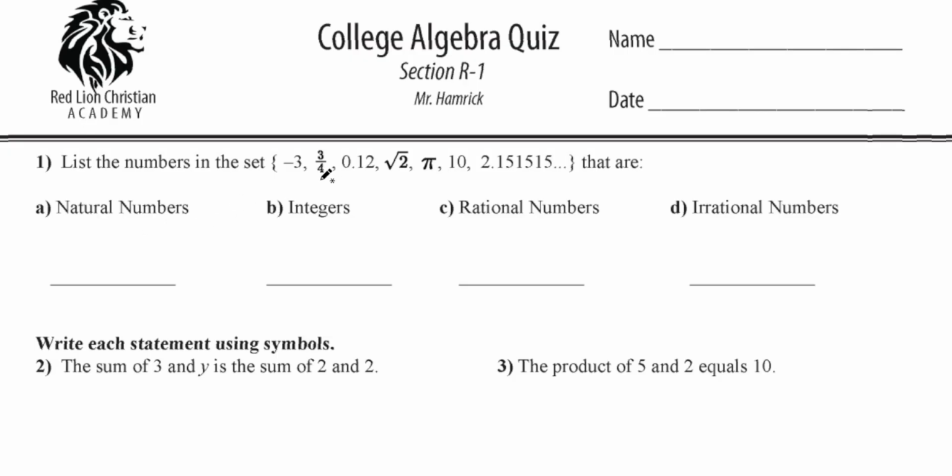Keep on going. So which one of those is this? Is -3 natural? No. 3/4? No. What's the... 12. It's 0.12. Just 10. So 10 is the only natural number.